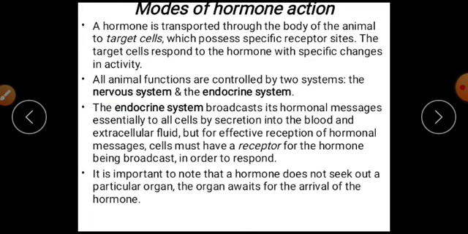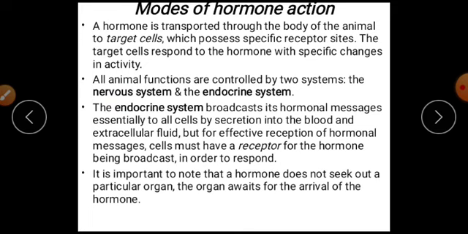But for effective reception of hormone messages, cells must have a receptor for the hormone being broadcast in order to respond. It is important to know that a hormone does not seek out a particular organ. The organ waits for the arrival of the hormone. This is what we call the endocrine system.